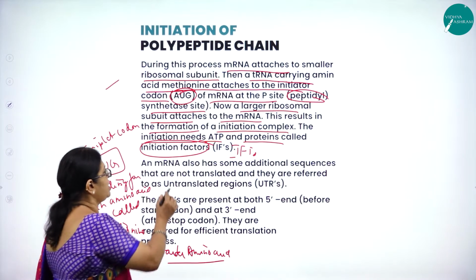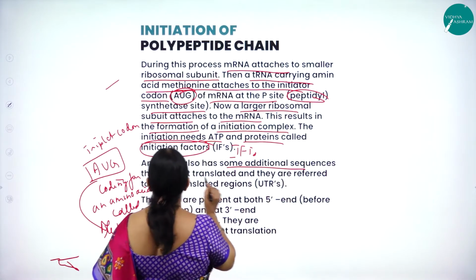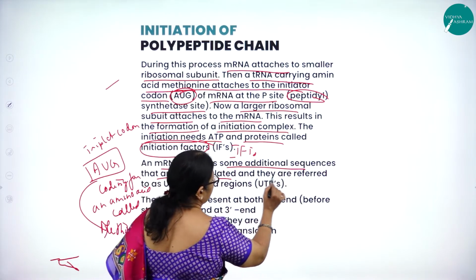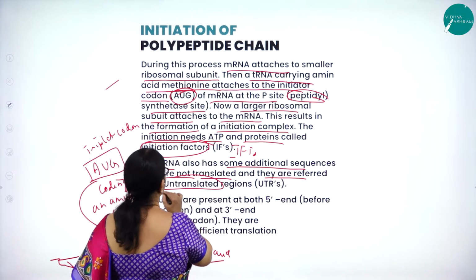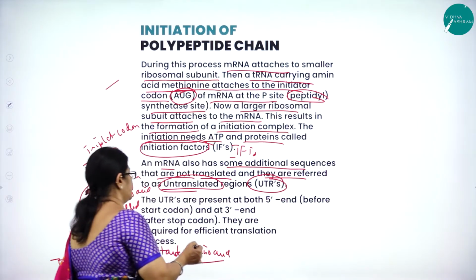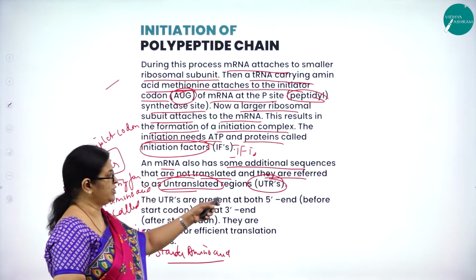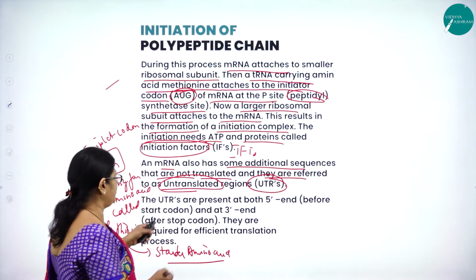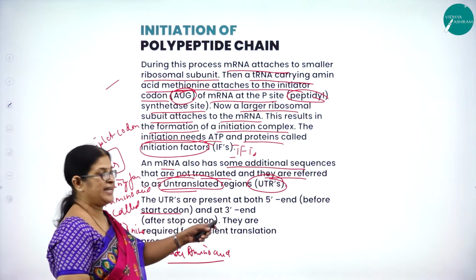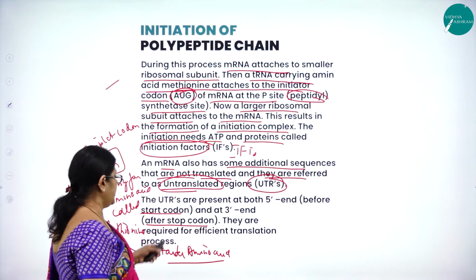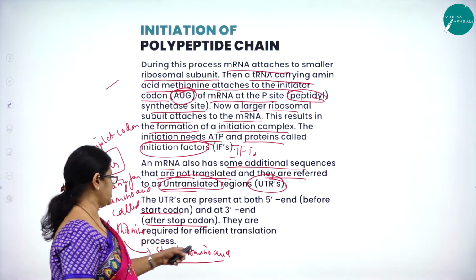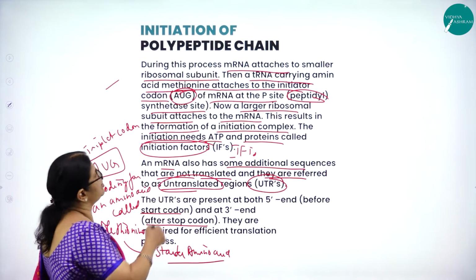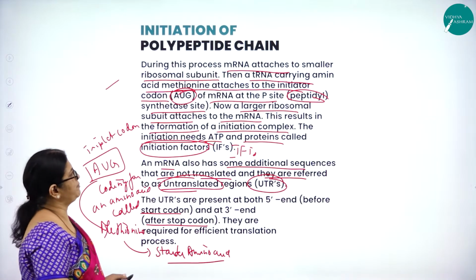An mRNA also has some additional sequences that are not translated, and they are referred to as untranslated regions, called UTRs. The UTRs are present at both ends, 5' end before the start codon and 3' end after the stop codon. They are required for efficient translation process. So this is about the initiation of polypeptide chain.